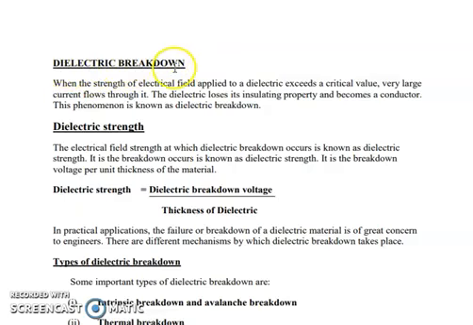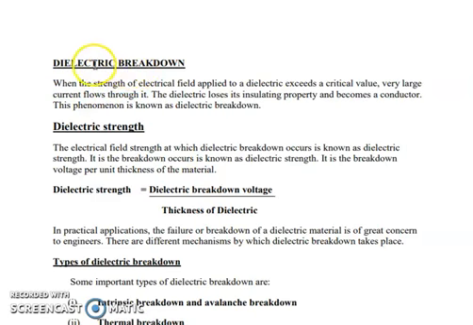The first function is that it is going to prevent the flow of current through it, and of course it is going to store electrical charges. So if the dielectric material allows large current to flow through it, that is what is called dielectric breakdown. When will that occur? We know that we apply an electric field.